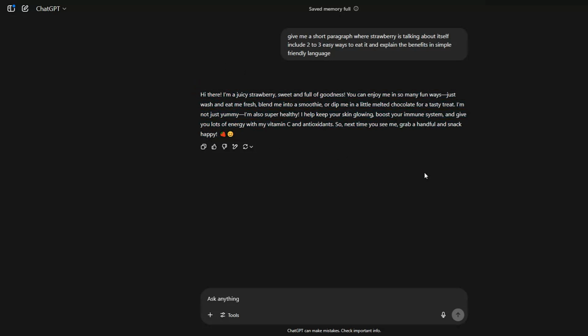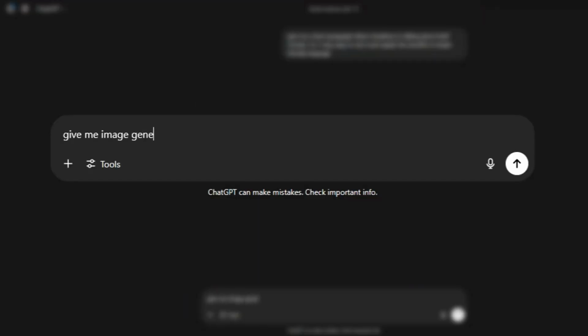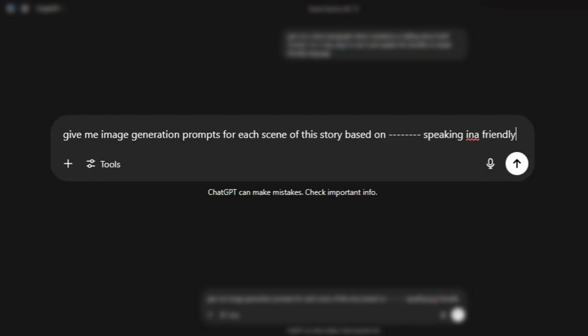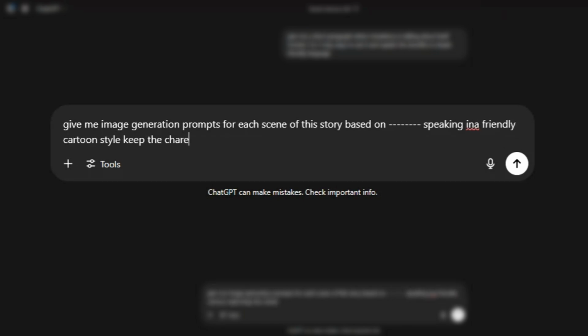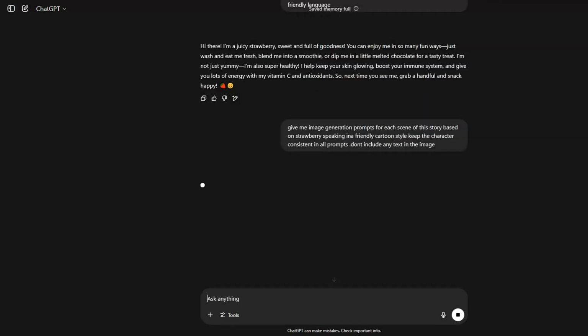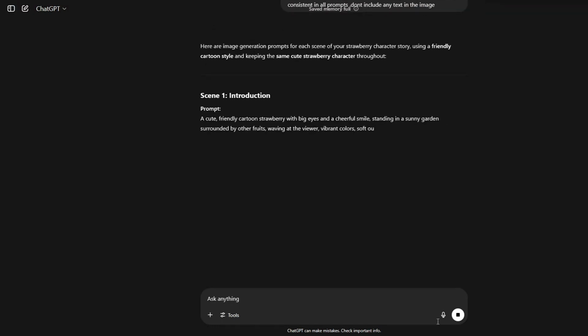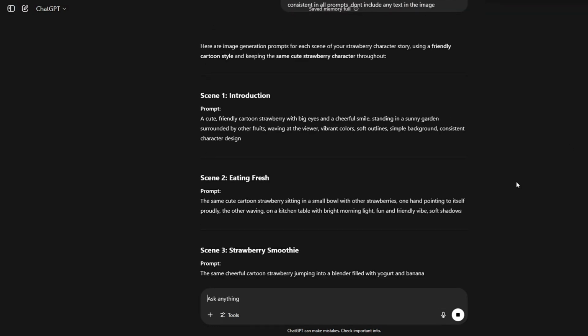For this, I'll also use GPT, and here I'll give another prompt: Give me image generation prompts for each scene of this story based on Dash, speaking in a friendly cartoon style. Keep the character consistent in all prompts. Do not include any text in the image. Here, in place of Dash, I'll put the same fruit or vegetable used in the story, like a strawberry. As soon as I enter this prompt, you can see that I get different image generation prompts for each scene.